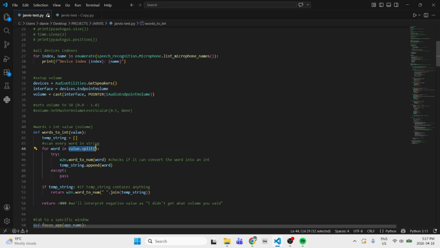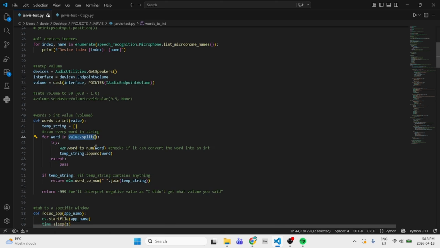So basically it will be hey and then Bill, set and then volume, 2 and then 20. So they scan every single word. The first word they scan is hey, and then they try word to number, which is the command for the word to number thing.